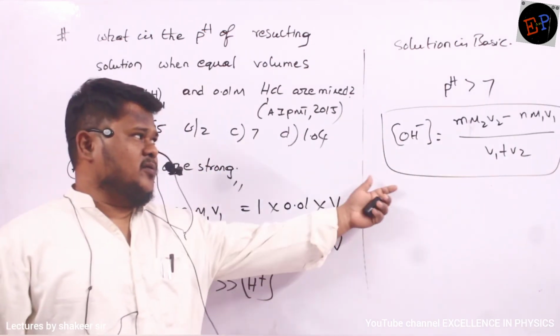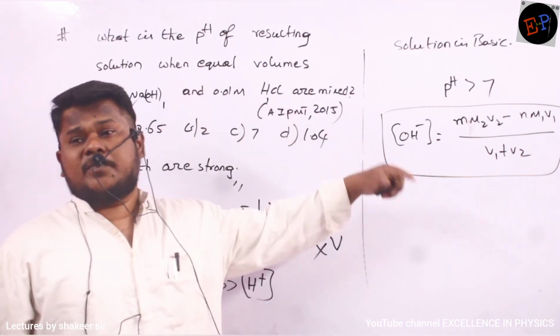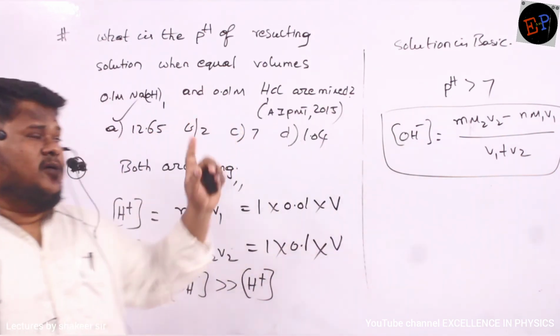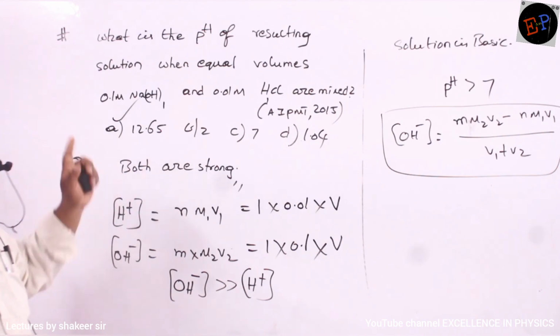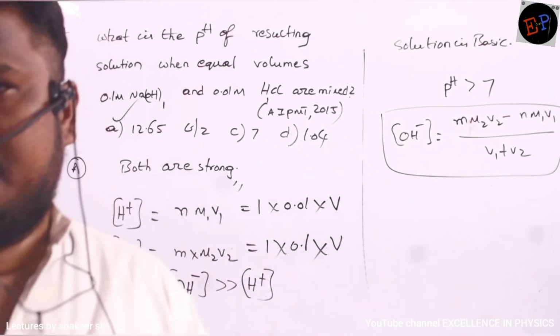Okay? But here there is no need of doing any calculation. pH should be much greater than 7. And the only option greater than 7 is 12.65. That is our answer. Okay.